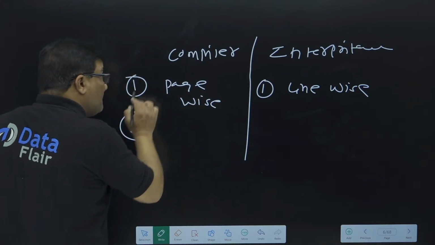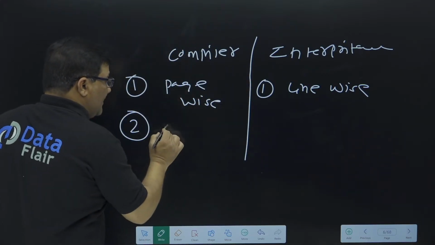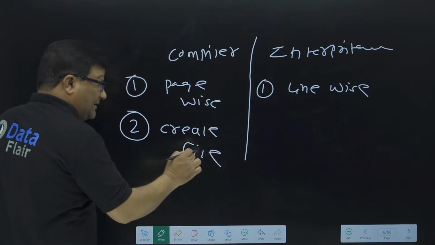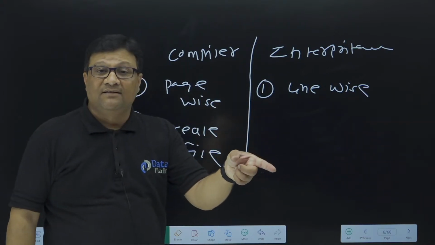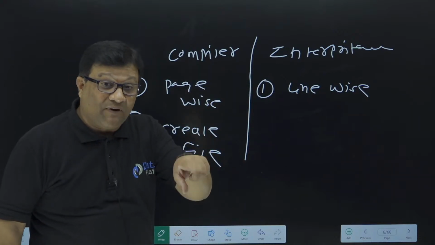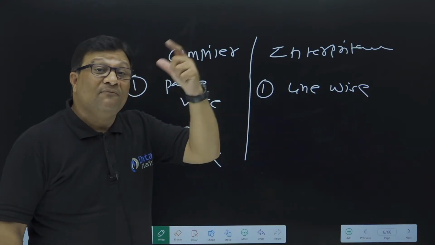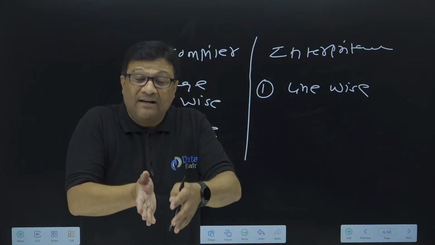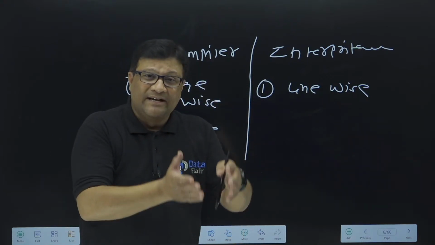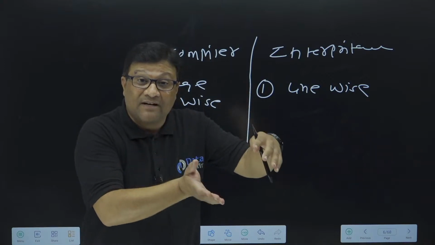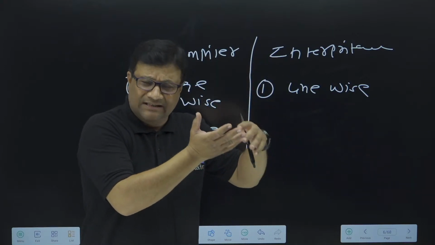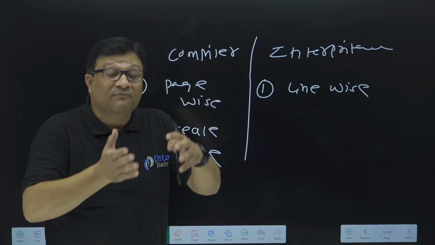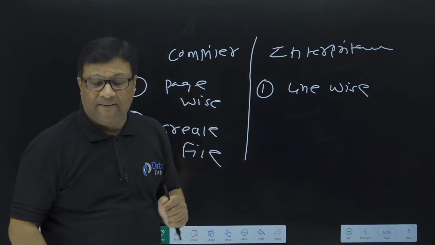Second, when a compiler translates any code, it always creates a file, and in that file, the converted code is saved. Like in C, the file is .obj. In the case of Java, the file is a .class file. Always remember, when a compiler translates any code, it always stores the converted code in a file, which in the case of C and C++ is an .obj file, and in the case of Java is a .class file.